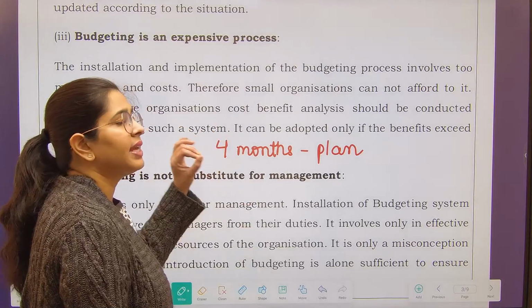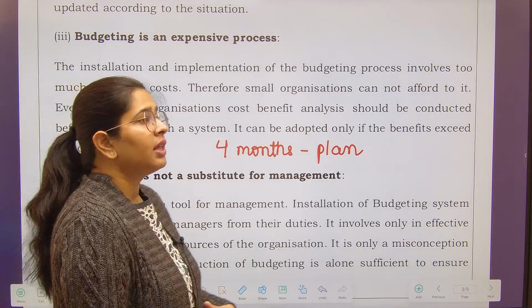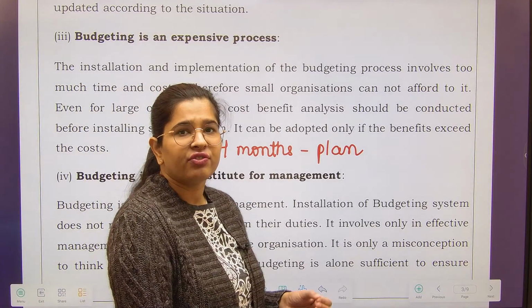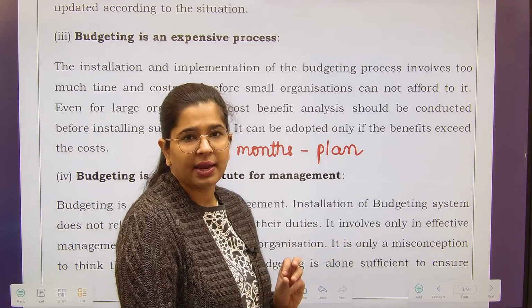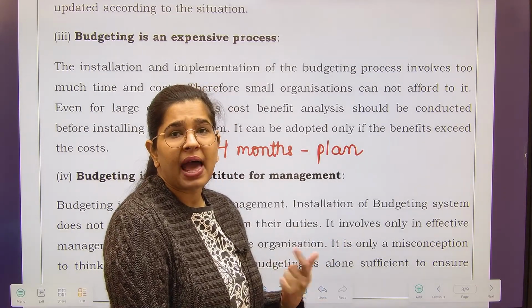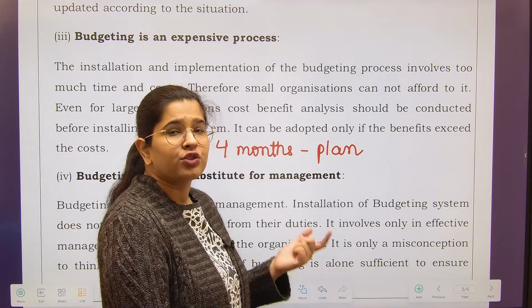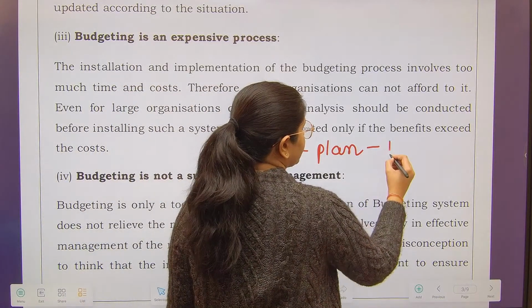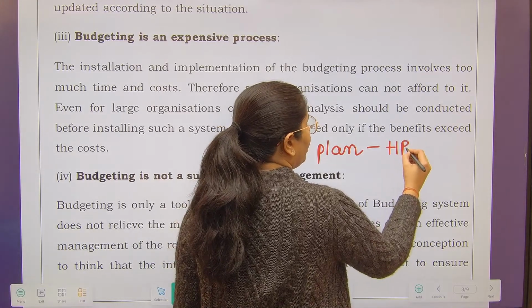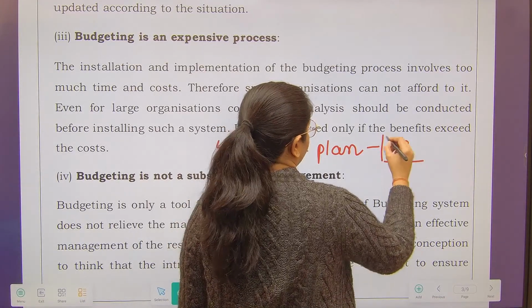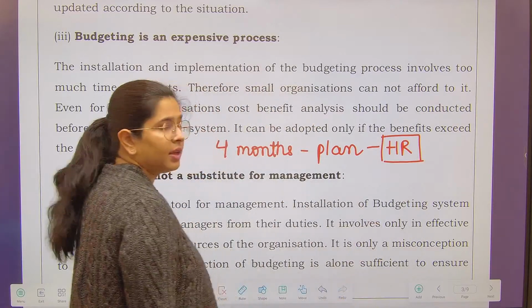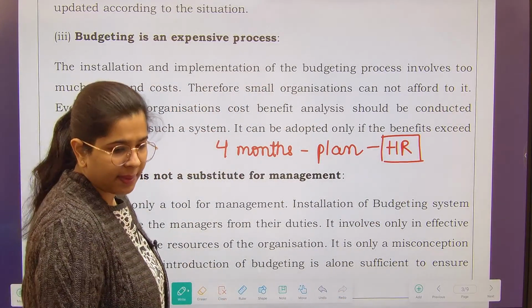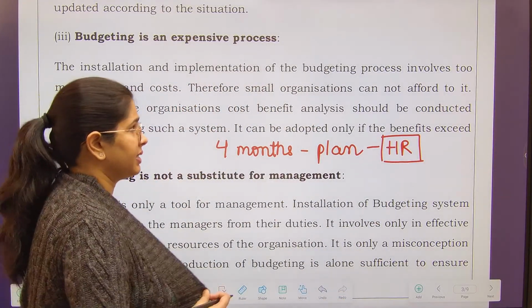So in every financial year, the last months, starting from December, January, February and March, go into the planning of the budget, right? Hence your human resource is busy in making plans, so your normal working obviously gets impacted.